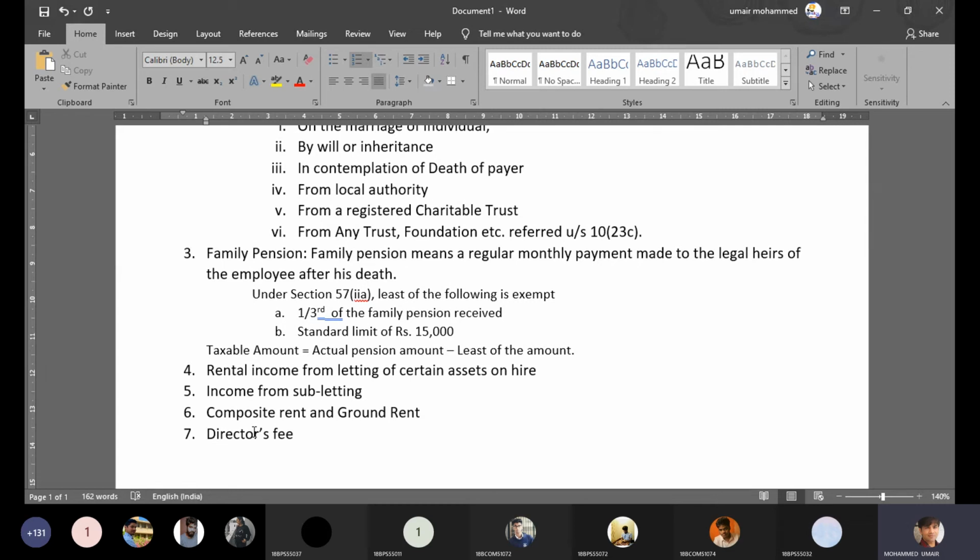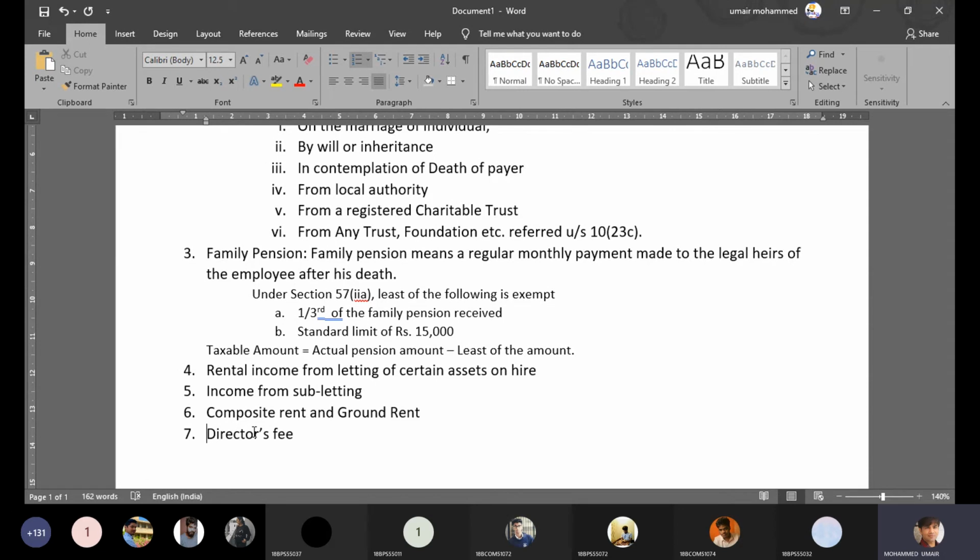They get paid only for attending statutory meetings and other important meetings of the company. So every time a director attends a meeting, he gets a fee, also known as director's sitting fee.